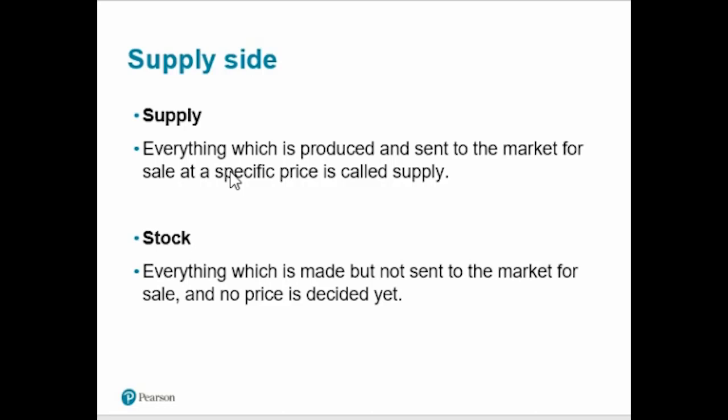If our good is selling well, then we increase the price of the remaining product which is being kept in the warehouses. So supply is anything which is available in the market for sale at a certain price, but stock is a thing which is made but no price is decided yet, and it is not available in the market for sale.